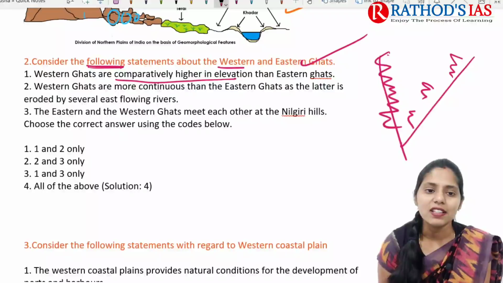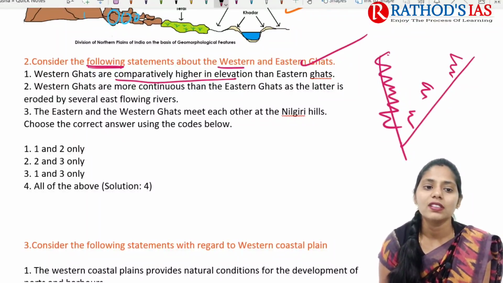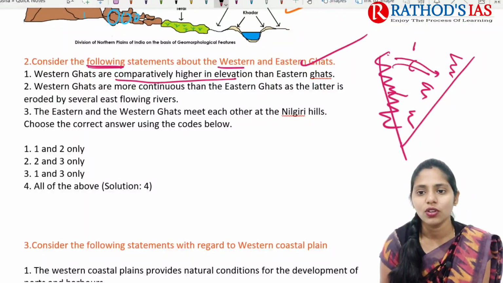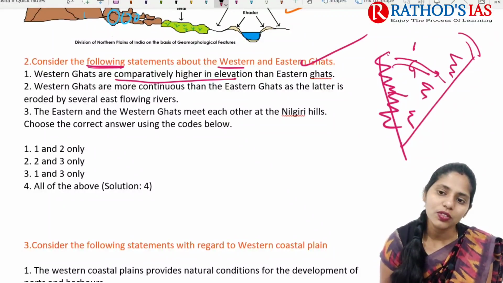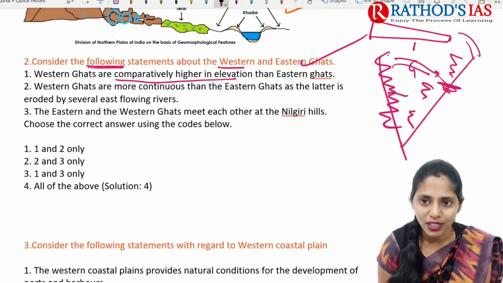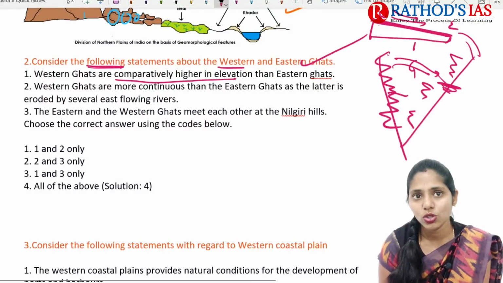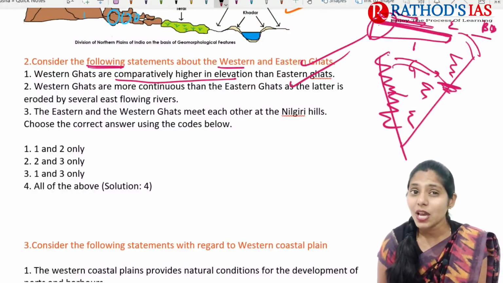And the next one is Western Ghats are continuous, and Eastern Ghats, as the latter were eroded by several east flowing rivers. So we will be having several east flowing rivers like River Krishna, River Godavari, River Kaveri, and here also we can see many rivers. Because of this there is erosion that is mainly seen here, because of the slope. Here is the western slope, and here it is the eastern part. So the slope will be like this. Most of the rivers which originate in the Western Ghats will be flowing towards east, and finally they will drain in the Bay of Bengal. So this second statement is also absolutely correct.